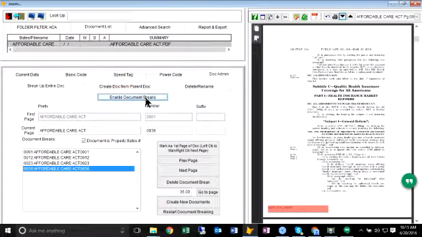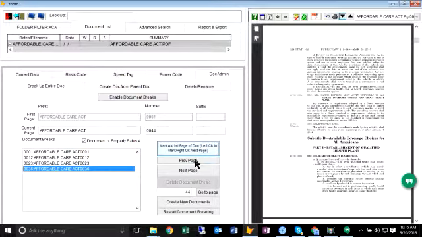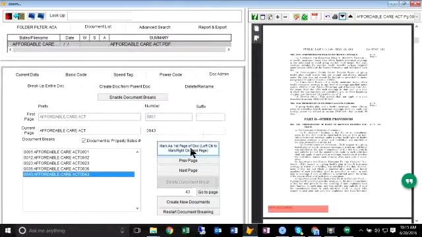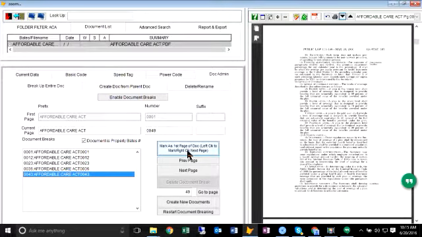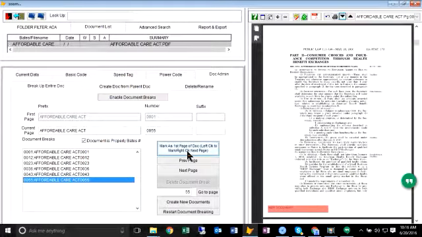The system loads your document breaks that you've already completed, and it takes you to the last page. So all you need to do is go back to clicking. I've got to get better at that. Anyways, then find the next page. Mark. As you can see, you do have to inspect every page, but you're taking 3 or 4 pages a second. You can zip through 1,000 pages very quickly.